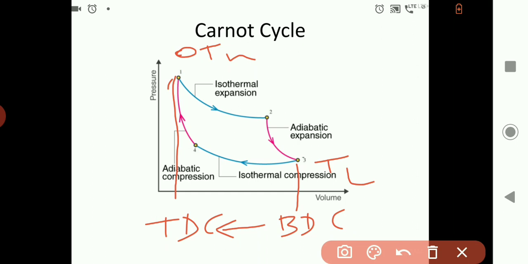Here we can easily find the limitations: all the 4 processes are reversible, and reversible processes are not possible in practice. So all these 4 processes are reversible and are not possible in practical things. Again, we have discussed the isothermal process, and after that there is an adiabatic expansion process.